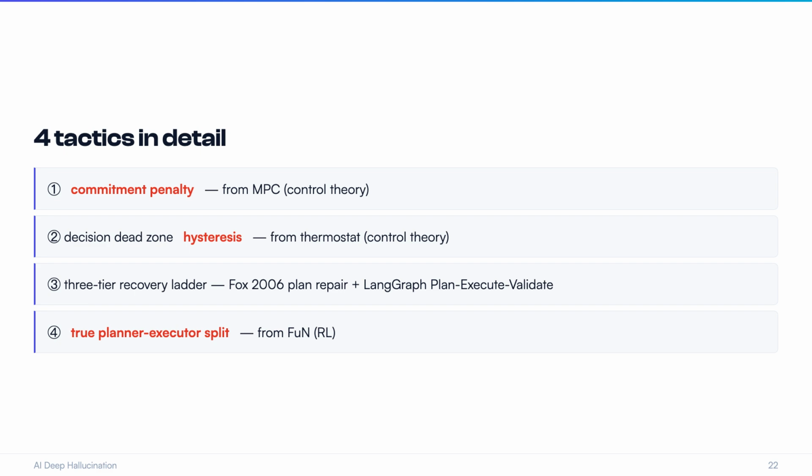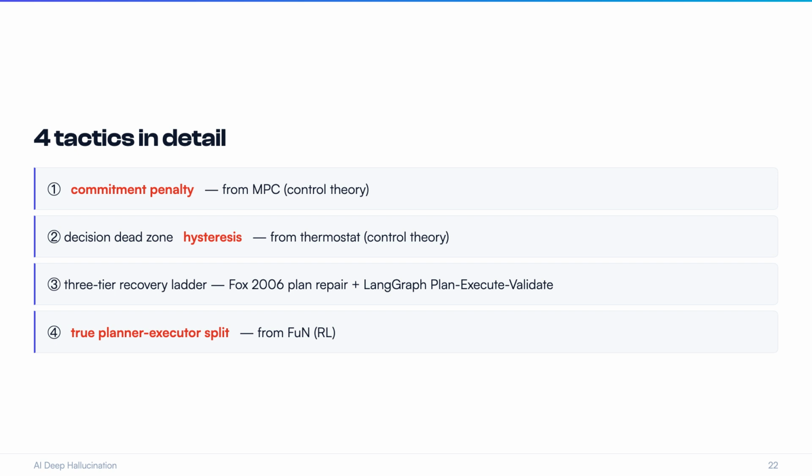So these 4 tactics line up perfectly with control theory, classical planning, RL, and engineering. 1 per discipline? Exactly. We covered in our Claude Code source code episode that CC wins on prevention and LangGraph wins on recovery. Today is about how that LangGraph recovery mechanism is actually designed. Don't make the planner rejudge every step, escalate stepwise only when things break.